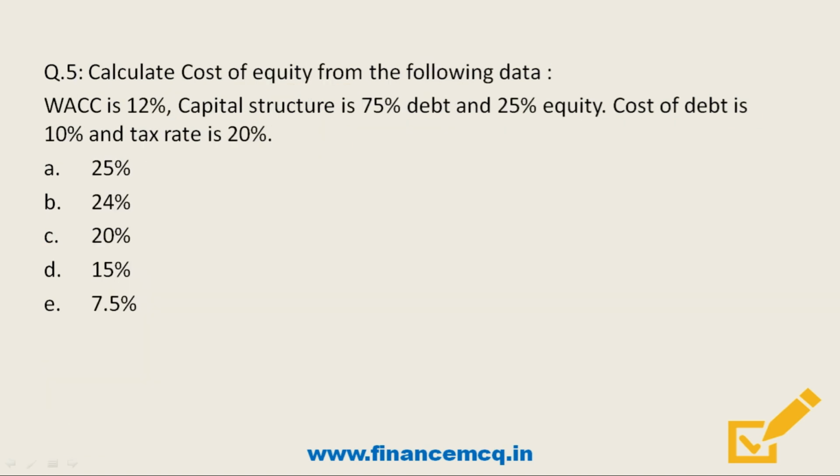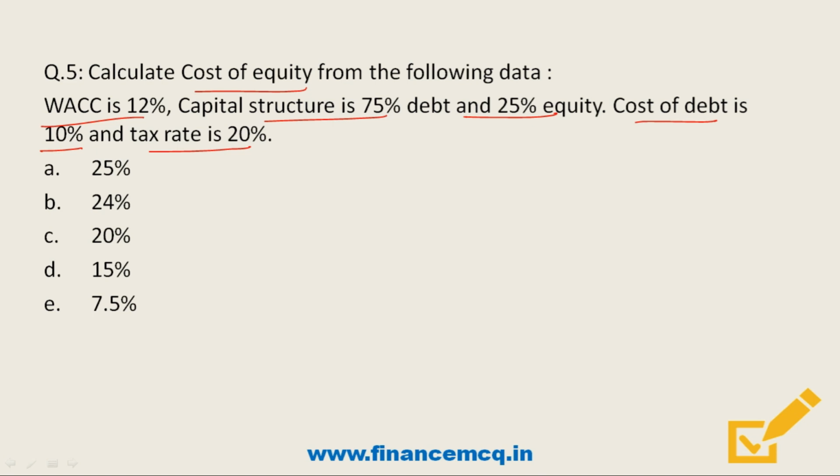Moving on. So friends, in the next question, we'll have to calculate the cost of equity from the following data. Well, the data says weighted average cost of capital is given as 12%, capital structure comprises of 75% debt and 25% equity, while cost of debt is given as 10% and tax rate is given as 20%.